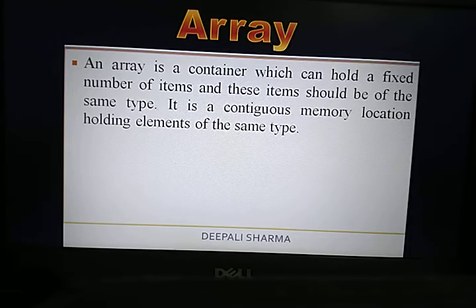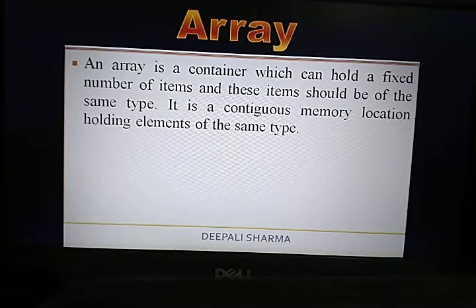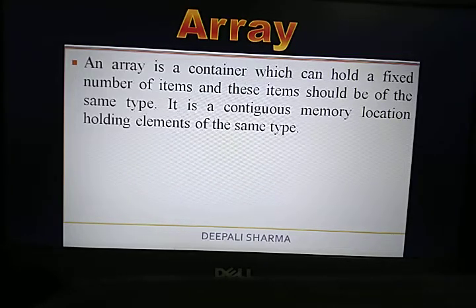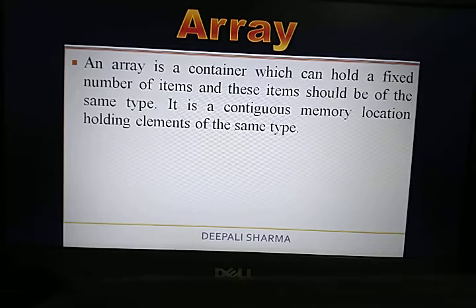Why should it be of the same type? Because I told you that an array is a homogeneous data type. Homogeneous means we can store the same type of elements in the array. It is a contiguous memory location holding elements of the same type. Contiguous means one after another, related and linked one after another. So it is a contiguous memory location which is used to hold the elements of the same type.